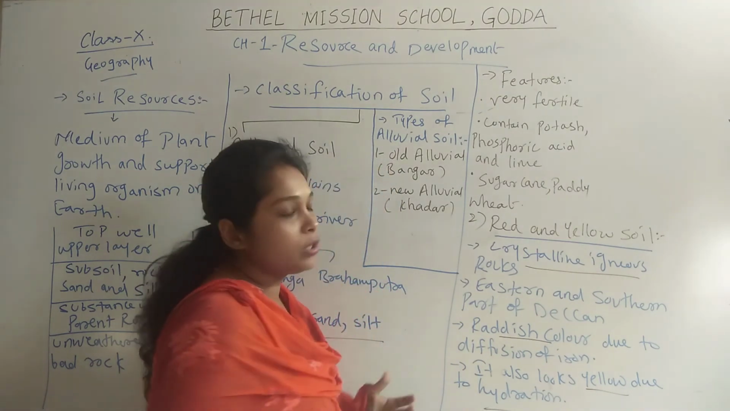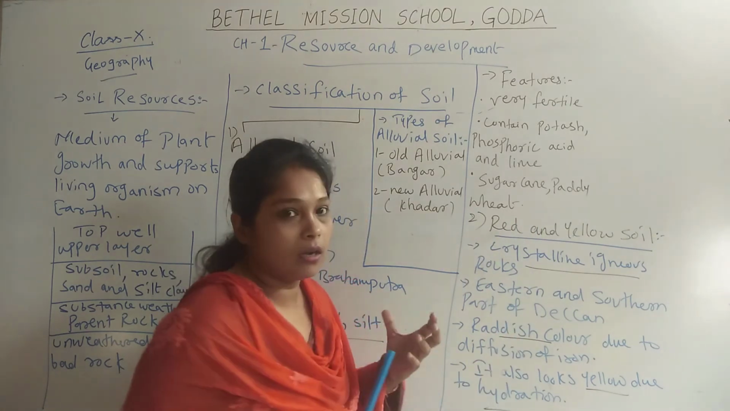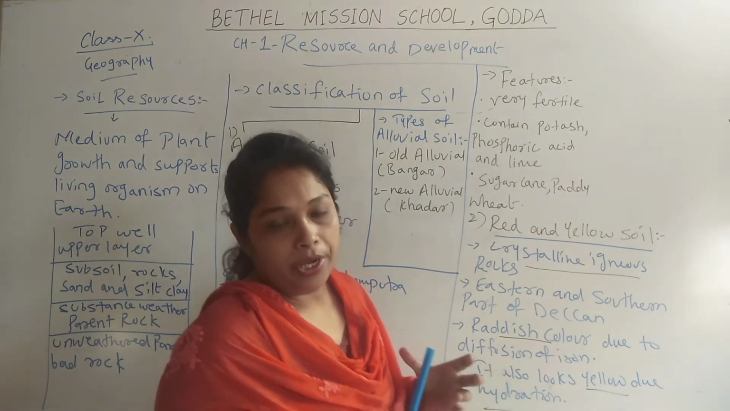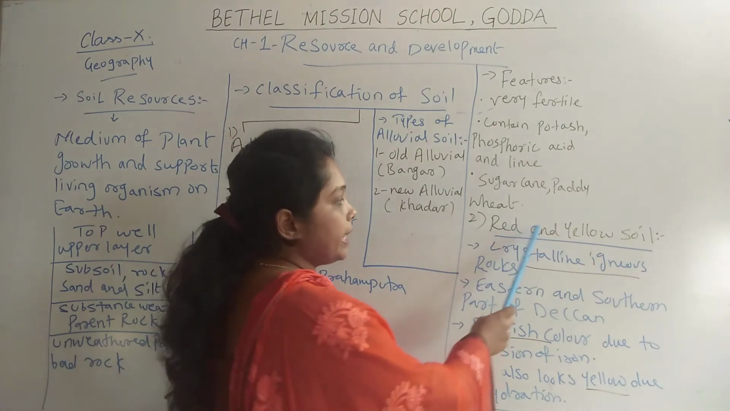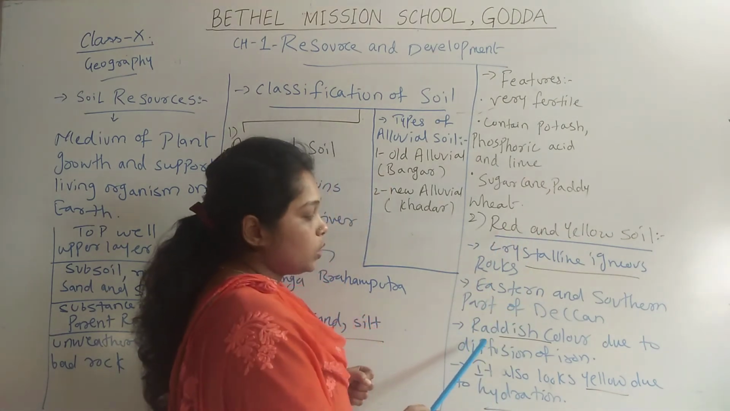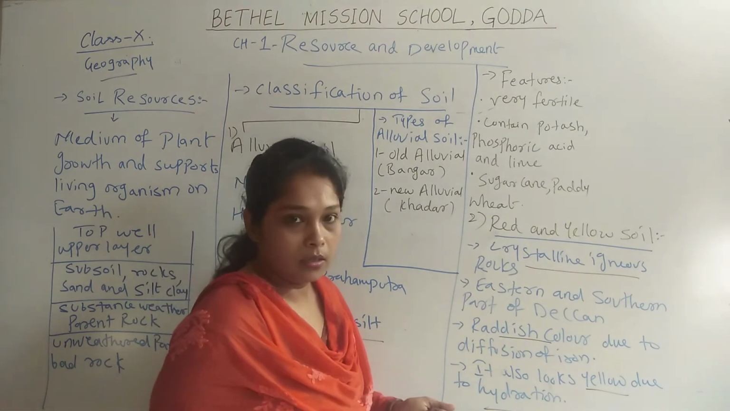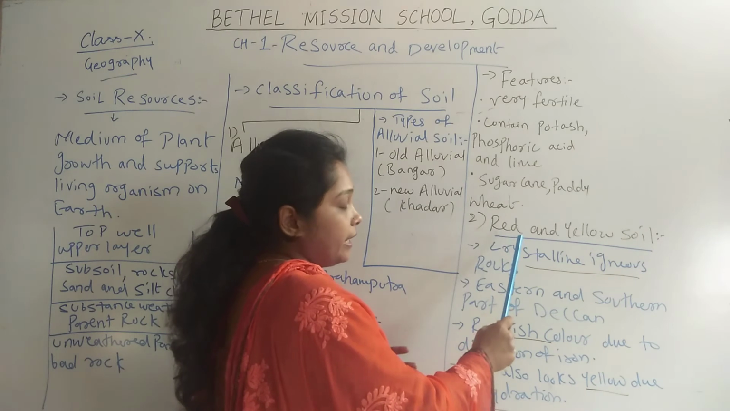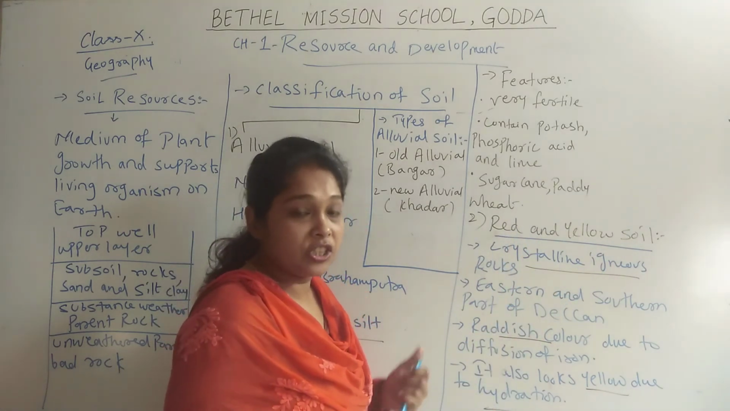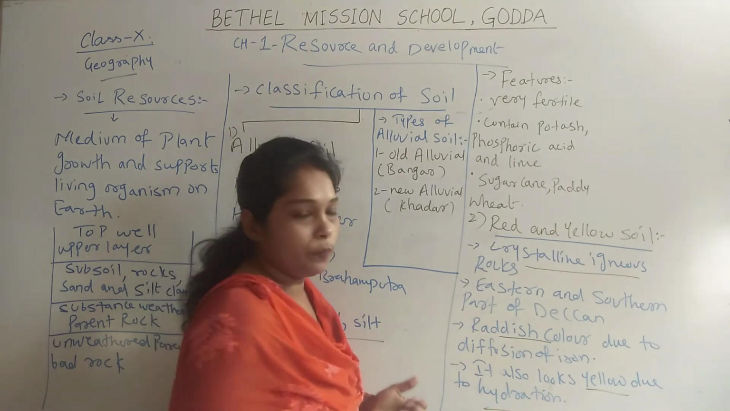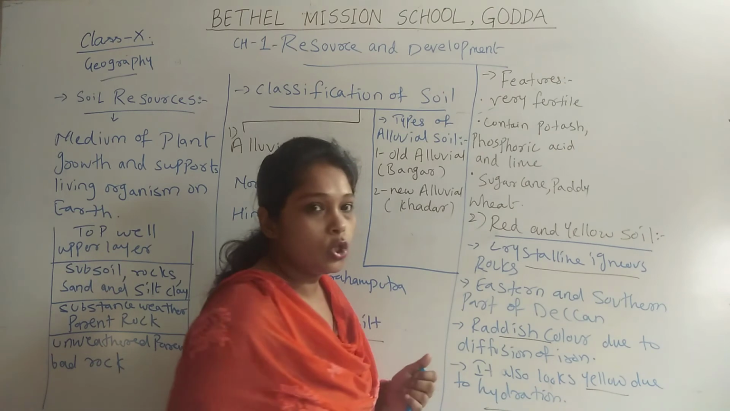Now red and yellow soil is very moist, or it has more moisture in it. That is why it is called red and yellow soil. When it has moisture, it is red in color. That is why we say it is a red soil. But when it is dehydrated, it changes its color and becomes yellow. That is why we call it red and yellow soil.